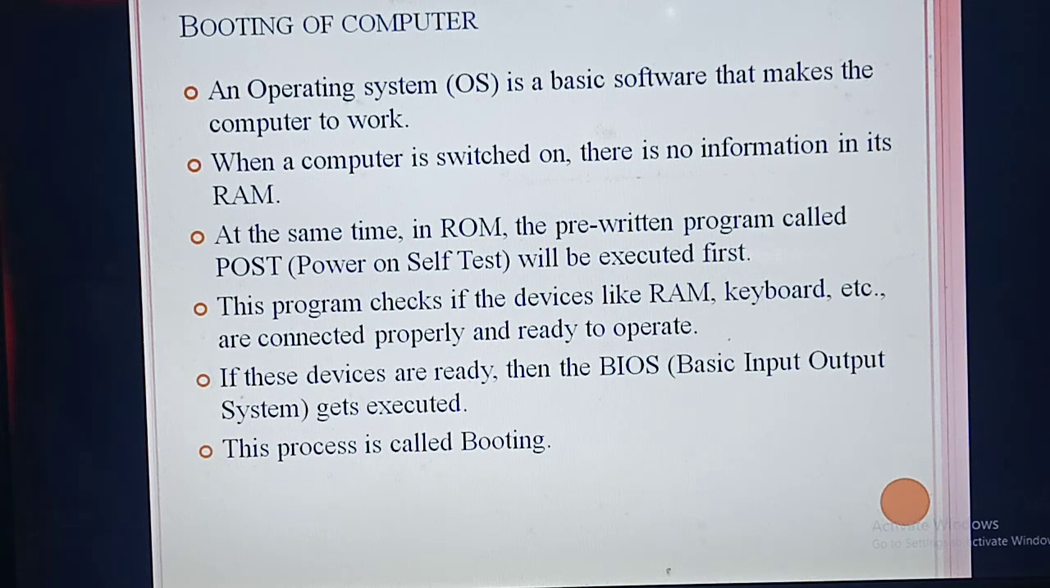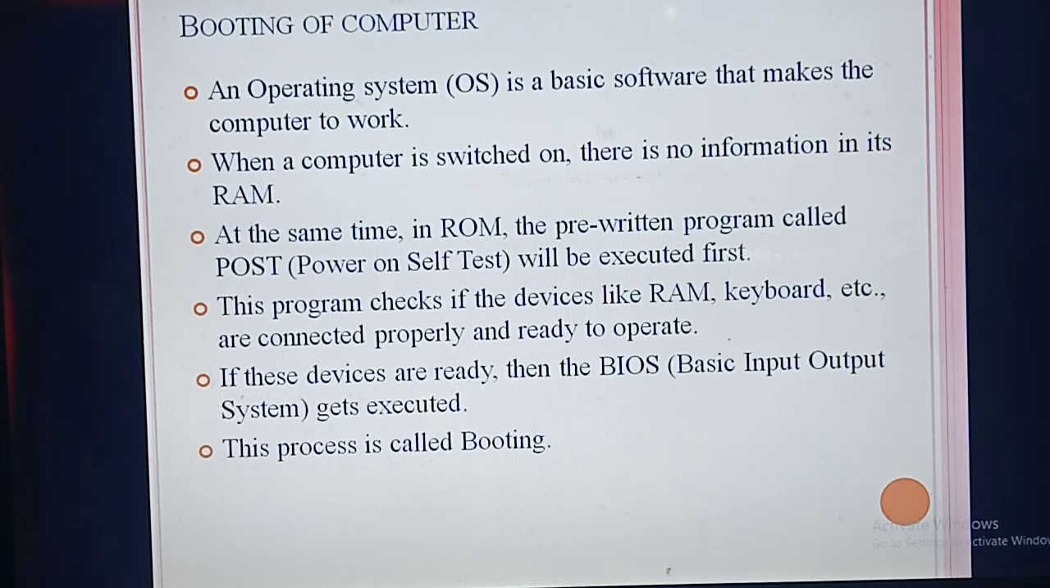Once again, let me tell it like a story. When you switch on the computer, there is no information in the RAM. At the same time, the ROM contains a pre-written program called POST, that is power on self-test. What's the use of that? It will check whether all the devices are working and operating properly. This process is called BIOS, and the entire process we call booting. Understood? Very important 3-mark question, mostly expected question.